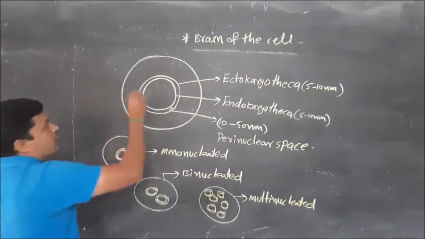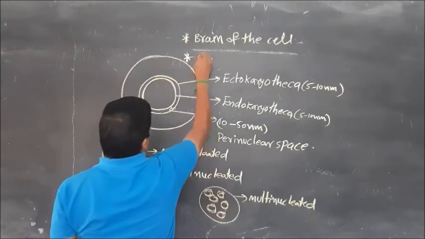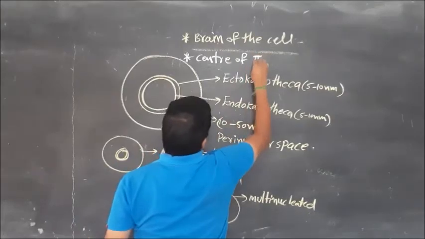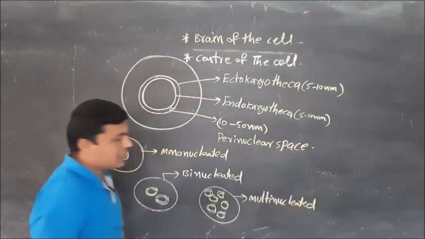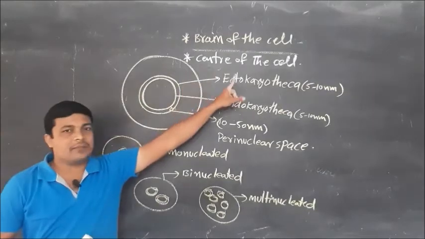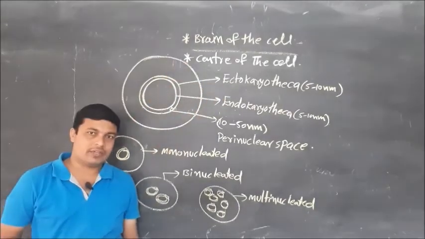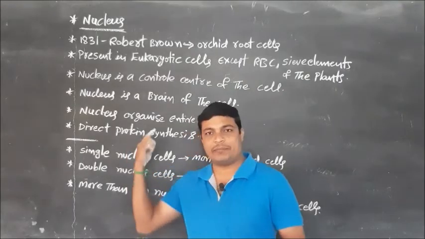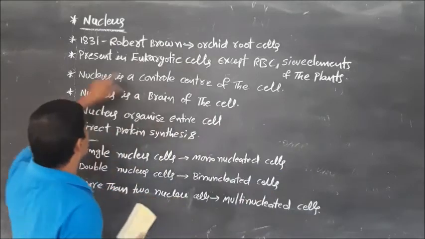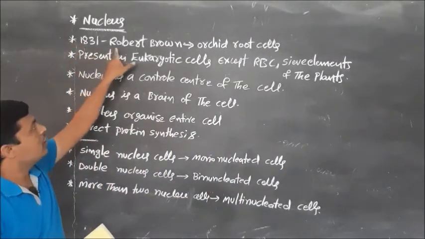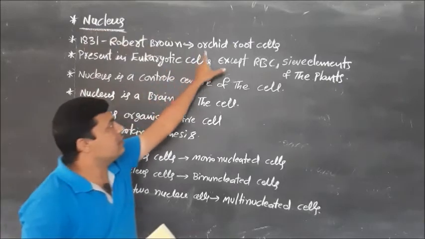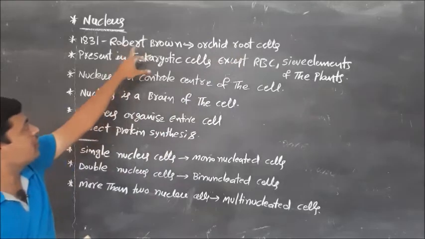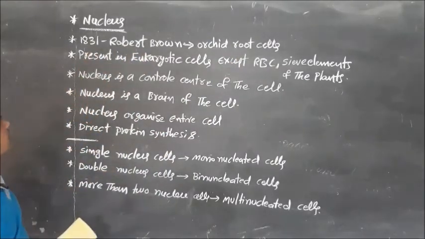And also the nucleus is the center point of the cell. The nucleus is also called the center of the cell and the brain of the cell. Once again I repeat the points one by one. Just observe here. In the year 1831, Robert Brown discovered the nucleus in orchid root cells.